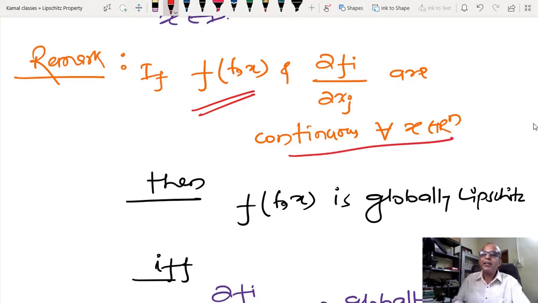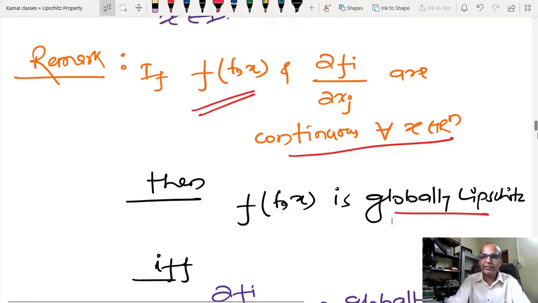Continuous everywhere means the same constant: whenever we talk about continuity, the same epsilon is going to exist for all x. Anyone has confusion on this? Because how are we defining continuity? For every epsilon there exists a delta, and this epsilon should be valid everywhere. If that is true, then it is globally Lipschitz.